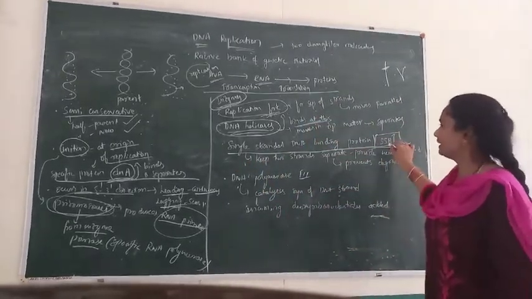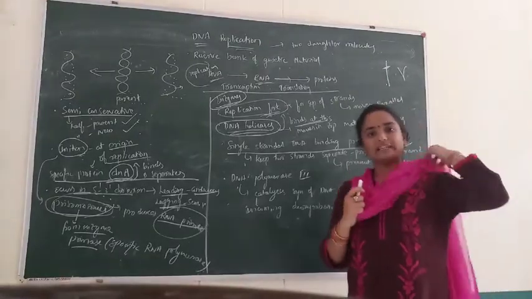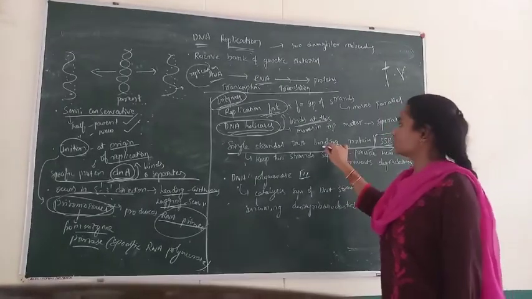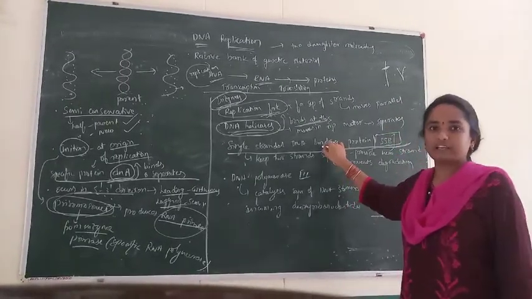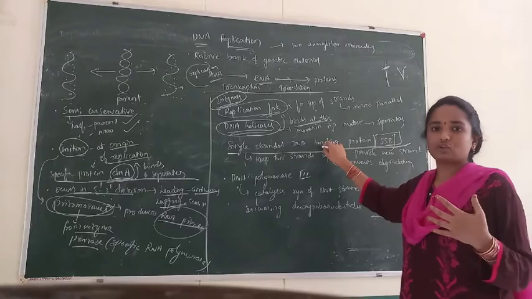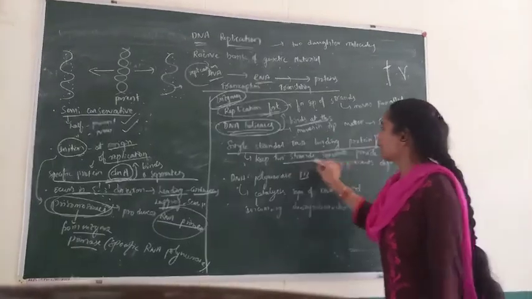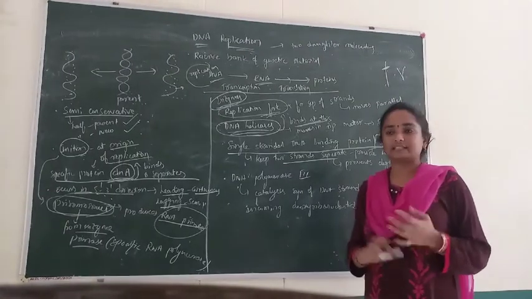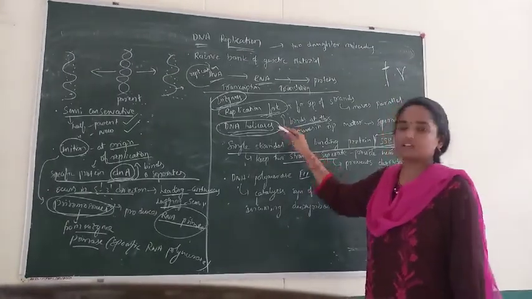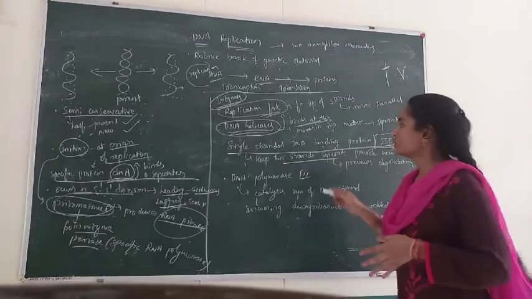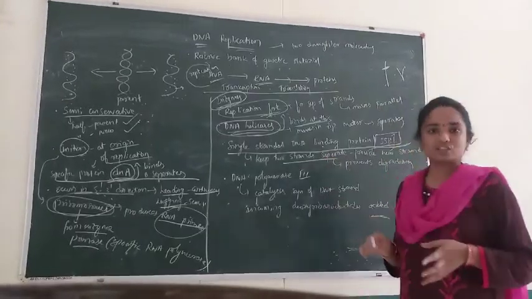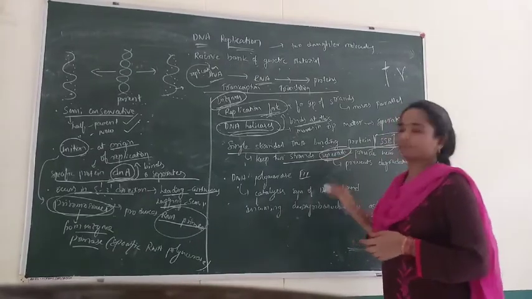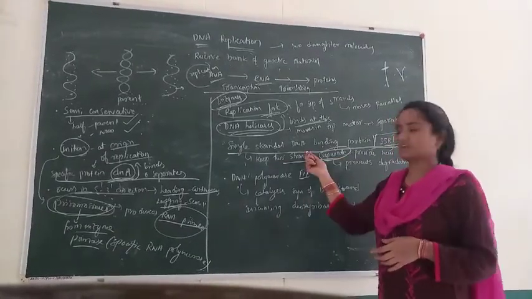Next important is SSB, the single-stranded DNA binding protein. SSB means single-stranded DNA binding protein. It plays a very important role in DNA replication. After the completion of separation of strands, it keeps the two strands separate. With the help of the DNA helicases, the strands are already separated. So these SSB proteins attach to these two strands and keep them separate. That is where they play a very important role.